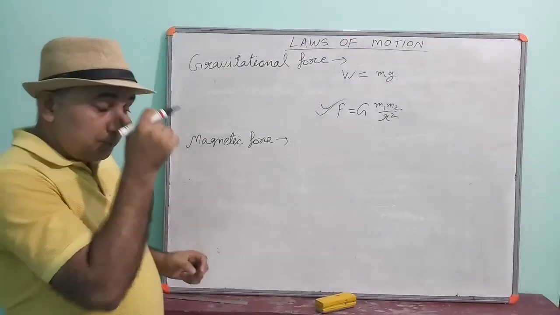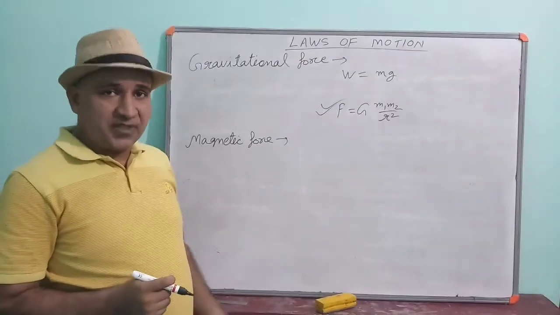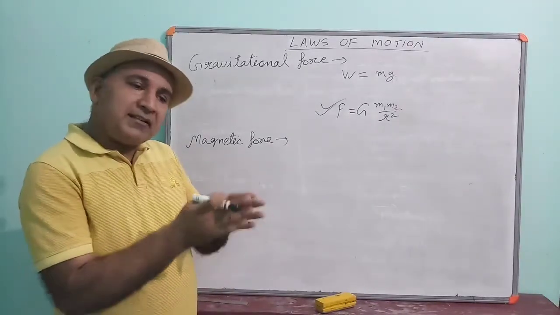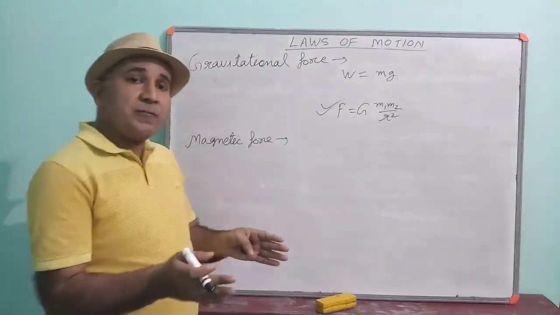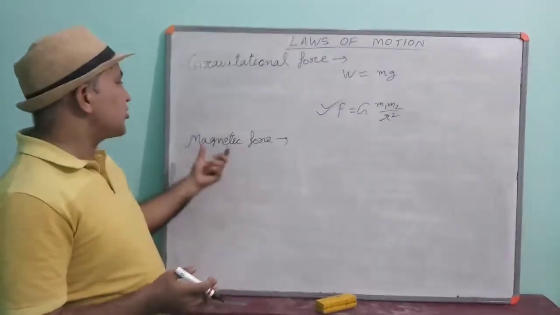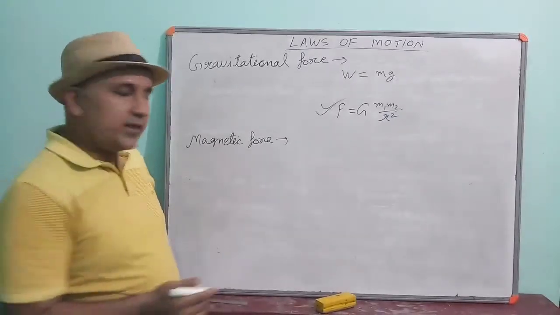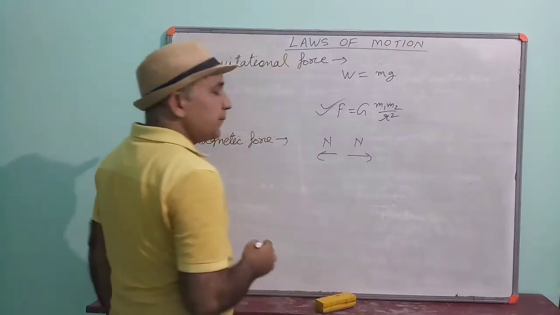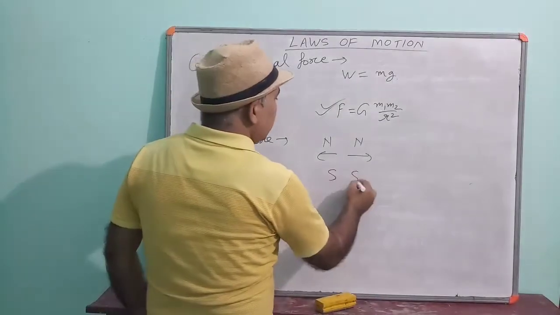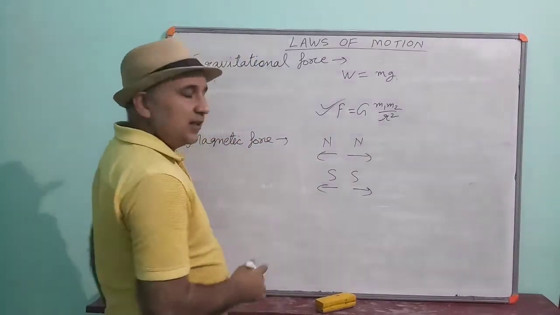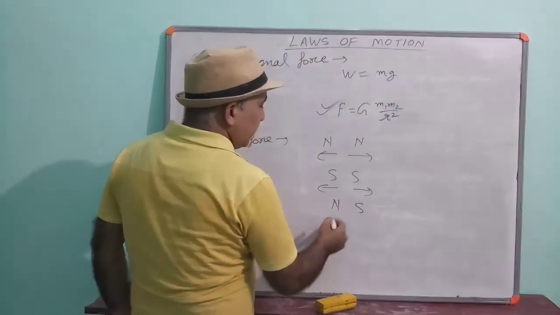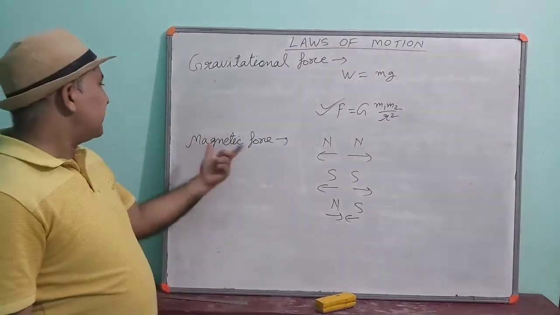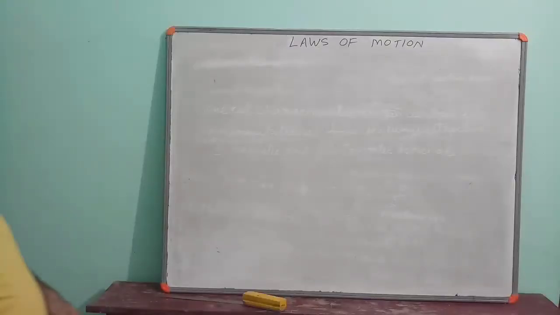So children, we know that a magnet attracts iron towards it. If we take two magnets, then similar poles of the magnets repel each other and opposite poles attract each other. That force is called magnetic force. If you bring north poles together, both will be repelled. If you bring south poles together, both will be repelled. But if you bring opposite poles together, then both will be attracted. That force is called magnetic force.